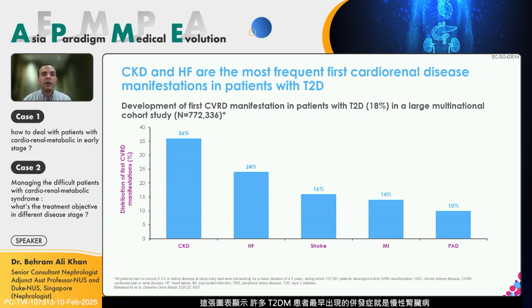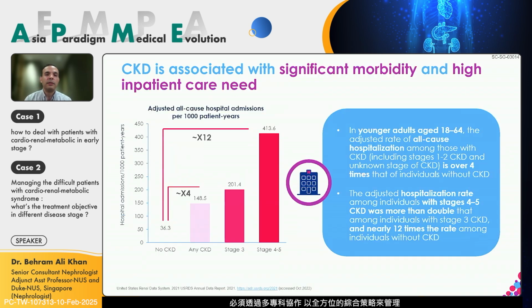So this slide illustrates that a lot of these patients had manifestation of chronic kidney disease in patients who were type 2 diabetic, heart failure followed second, then stroke, acute MI, and peripheral arterial disease. So as I mentioned, this continuum of cardiorenal metabolic disease has to be handled holistically and comprehensively with a shared strategy and a combined approach with all the specialties.